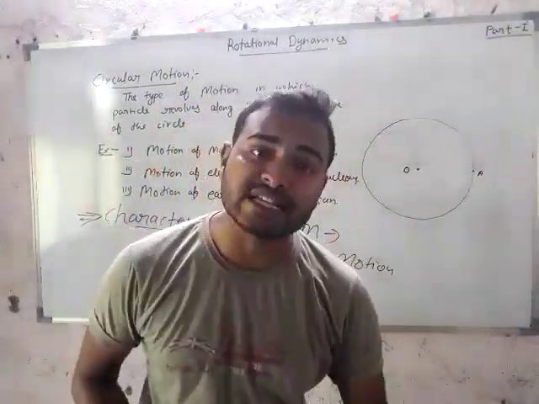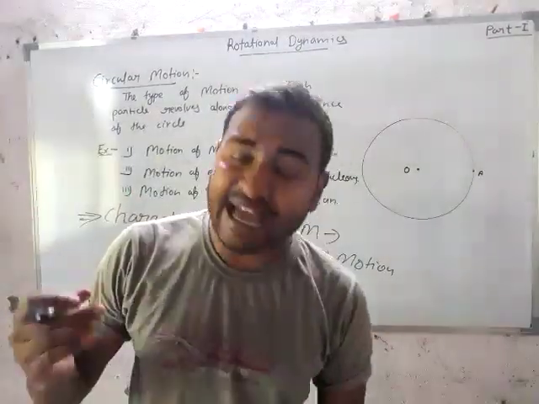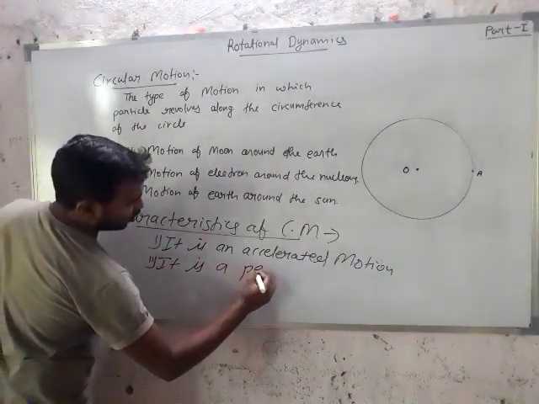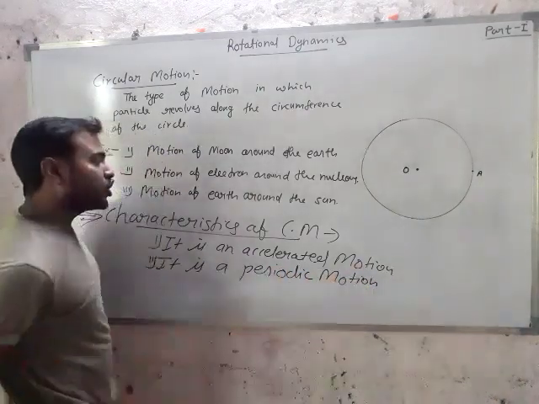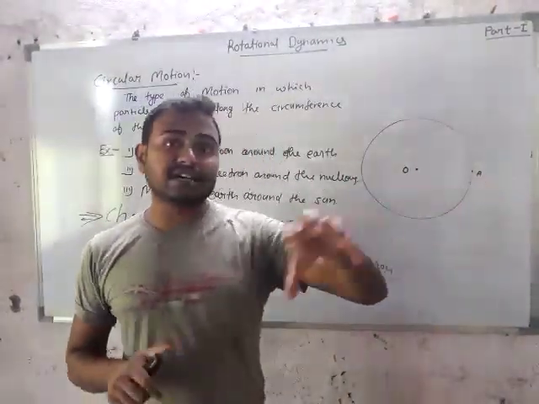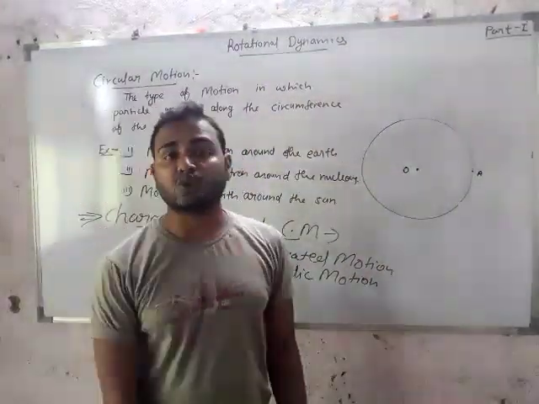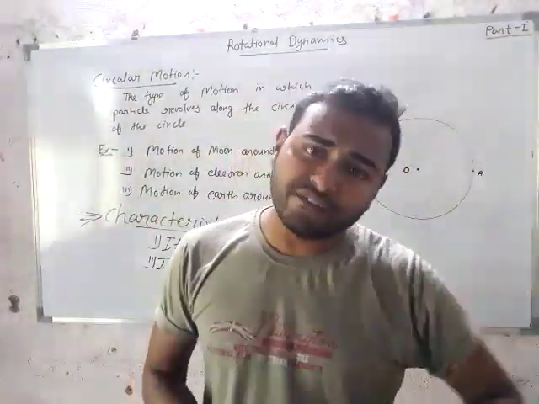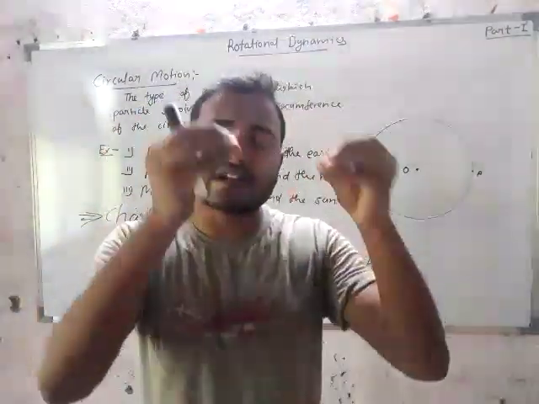The second one is that it is a periodic motion. Periodic motion is the type of motion in which the particle touches a similar point again and again. So circular motion is a type of motion in which acceleration and periodicity both consistently occur.